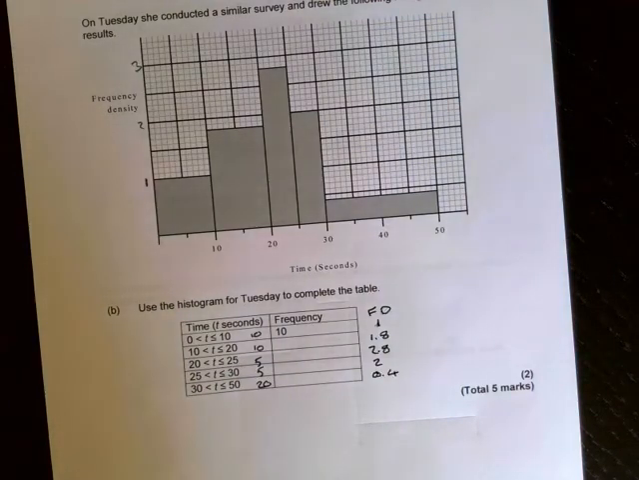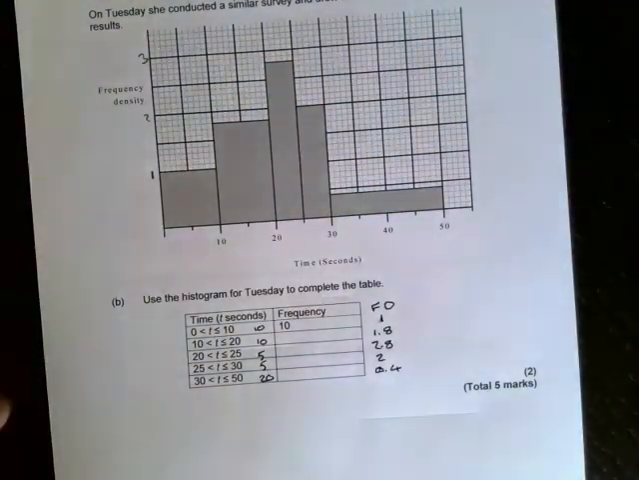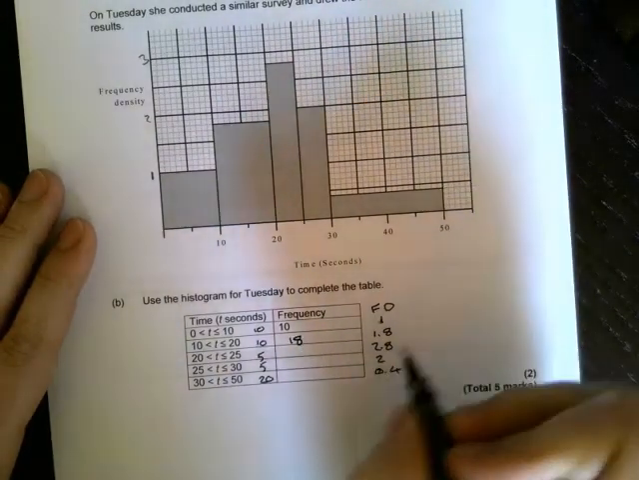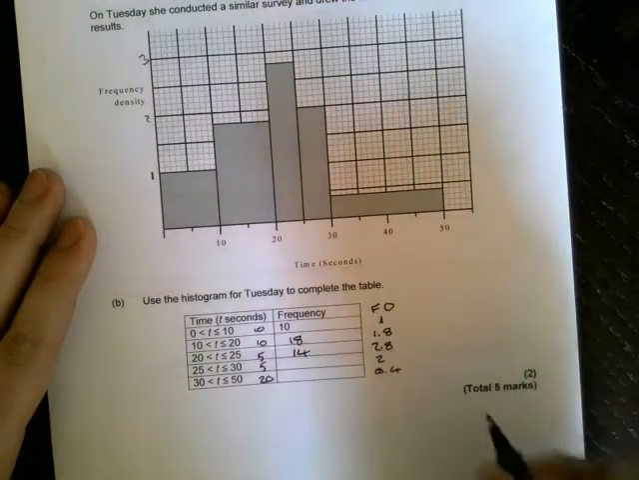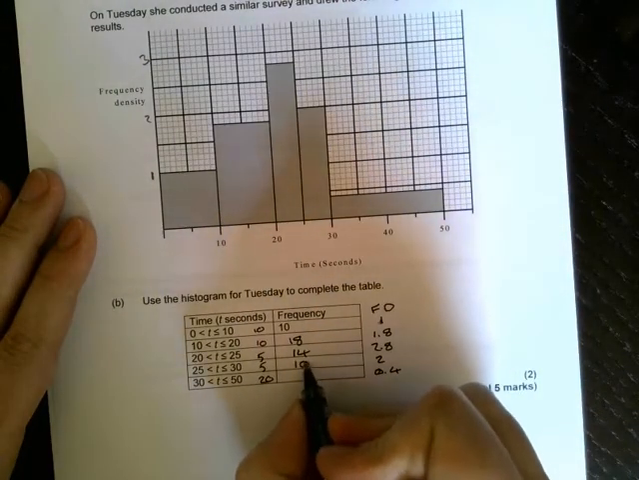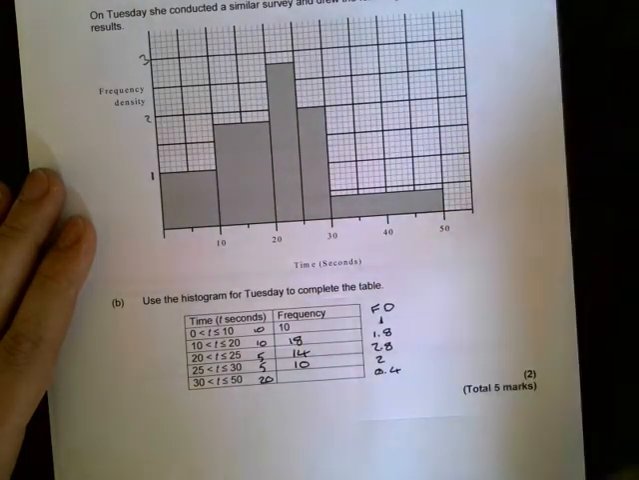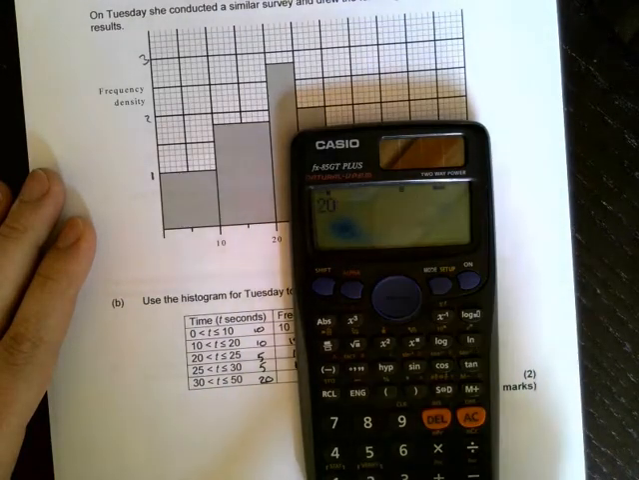Now that we know our frequency densities and our class widths for each group, if we go back, we need to work out frequency, which is frequency density times class width. 1.8 times 10, 18. 2.8 times 5 is 14. 2 times 5 is 10. And 20 times 0.4 is going to be what? 8.